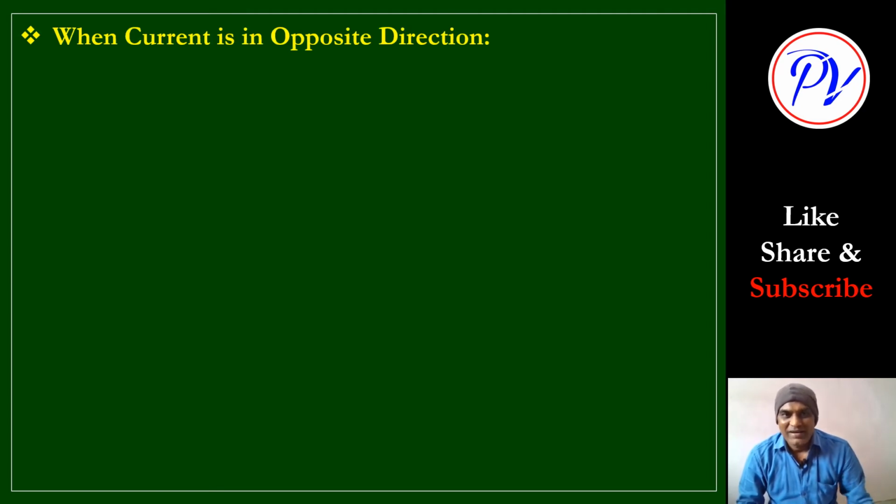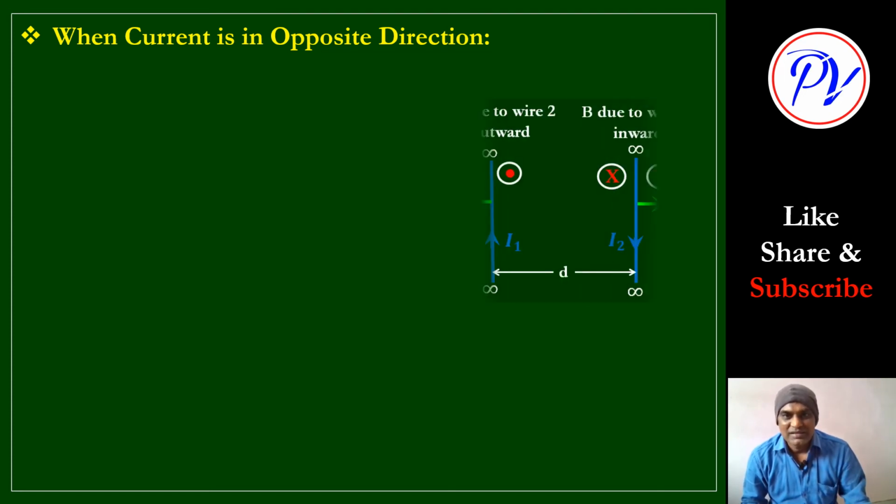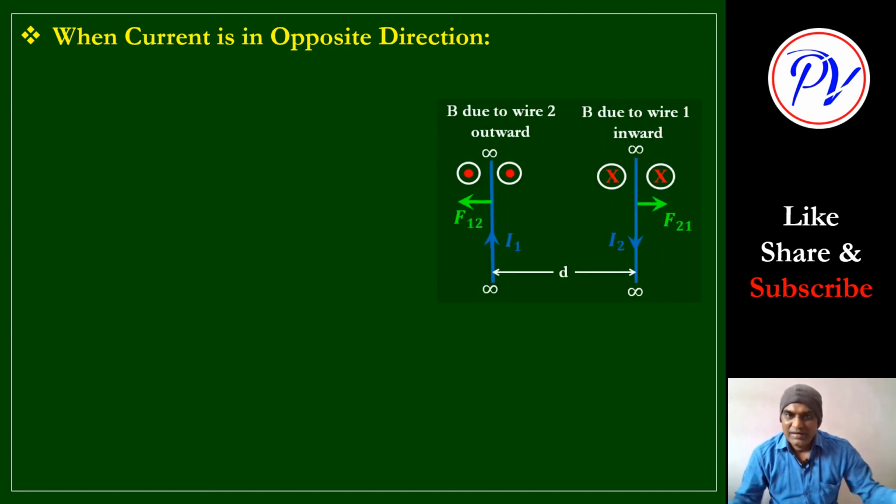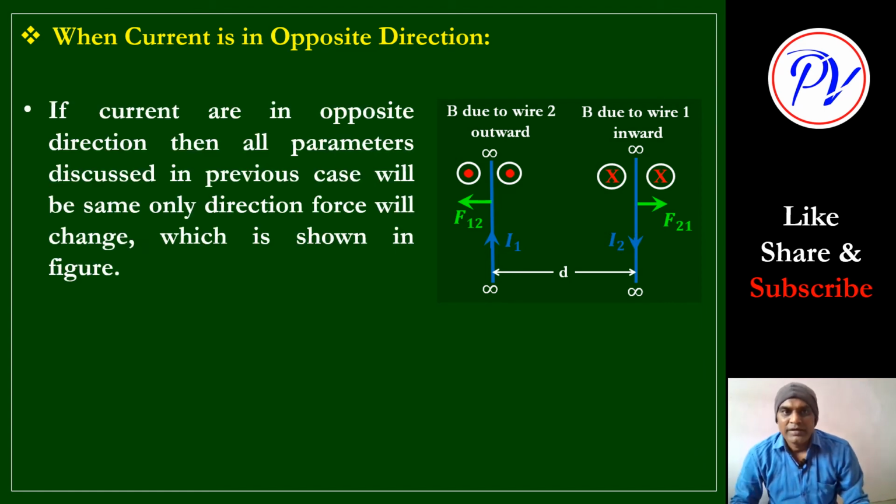So now the current in the wires flows in the opposite direction, with the same wires, same I1 and I2, same length, and same distance d between the wires. Only the current direction we will change. I1 we will keep as it is, and I2 we will take in the downward direction. If the currents are in opposite directions, all parameters discussed in the previous case will be the same. Only the direction of force will change, which is shown in the figure.